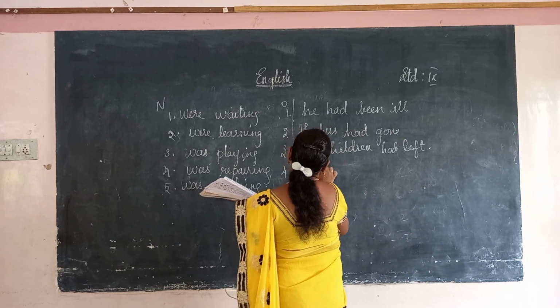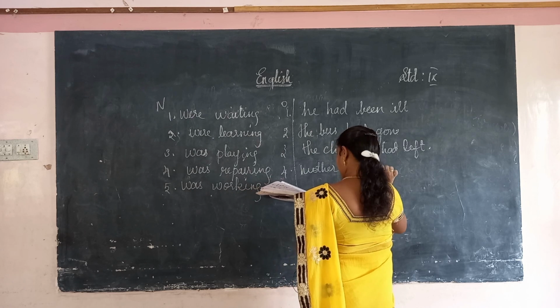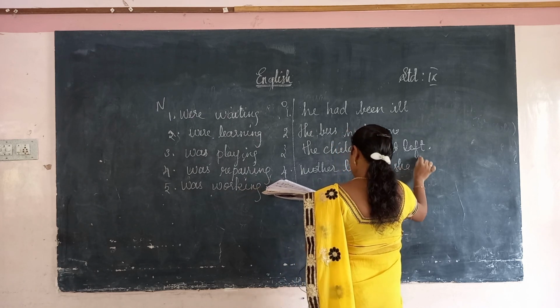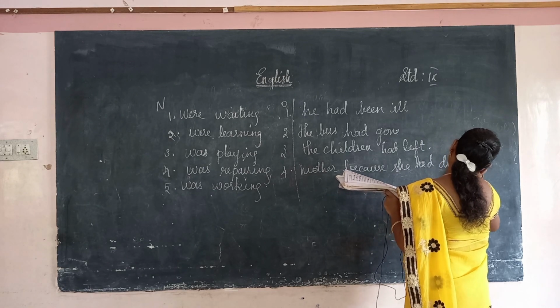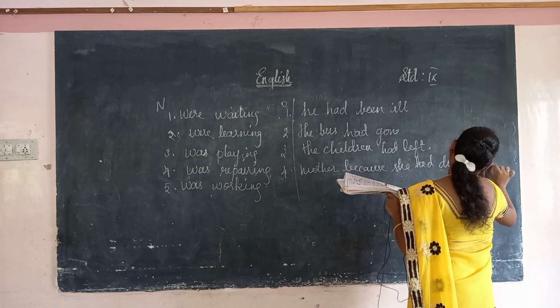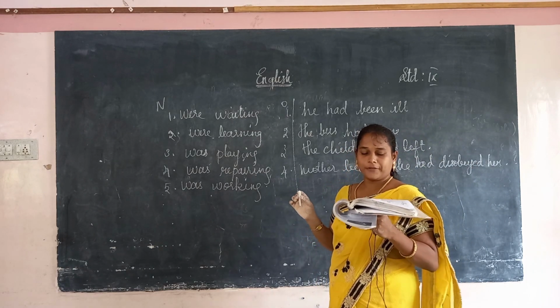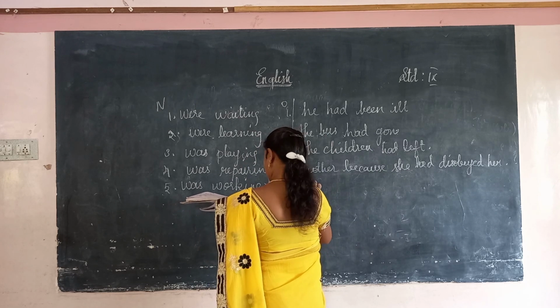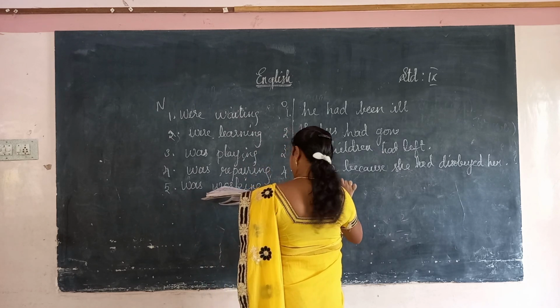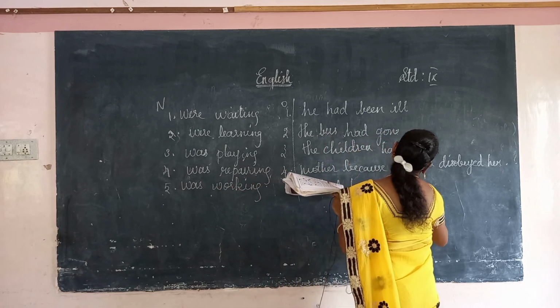Sarla did not want to see her mother because she had disobeyed her. Next one, Manohar was laughing because he had heard the wonderful joke. He had heard a wonderful joke.